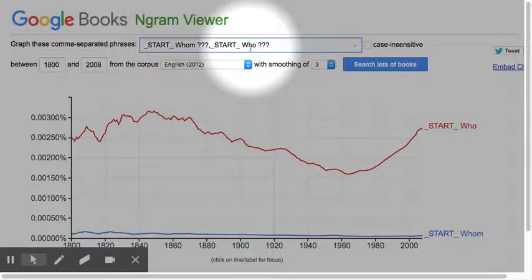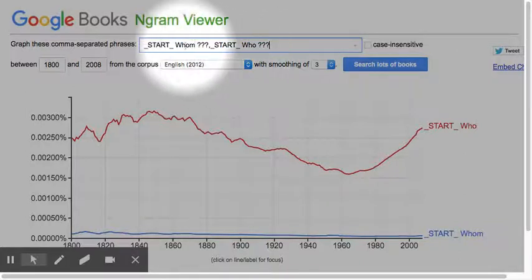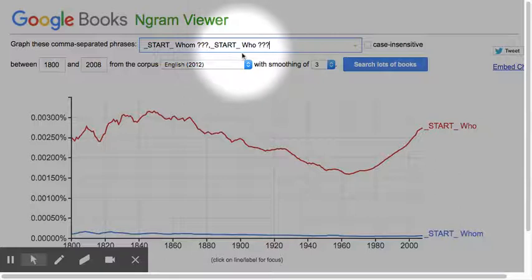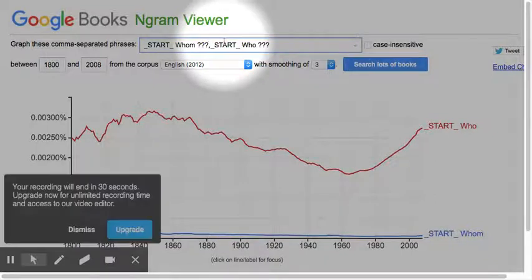How many times do they use who instead? So the question to you is, if the interrogative pronoun is a direct object, then what words would be likely to occur in this position? That's your challenge.